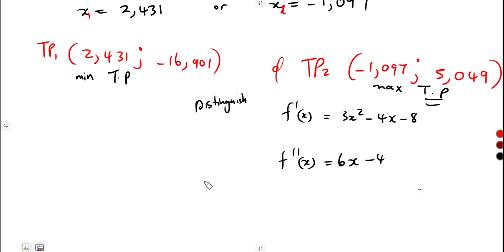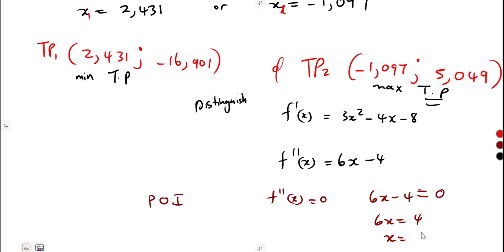So let us move on to the last part, which is the point of inflection. For the point of inflection, it follows that the second derivative must be equal to 0. And already you have that second derivative. So simply solve this, it must be equal to 0. So 6x is equal to 4. Solve for x.